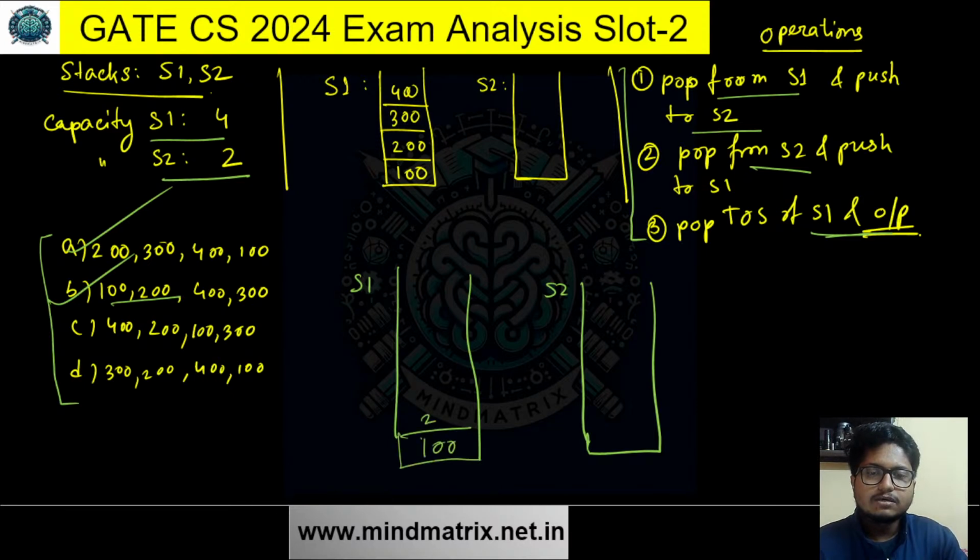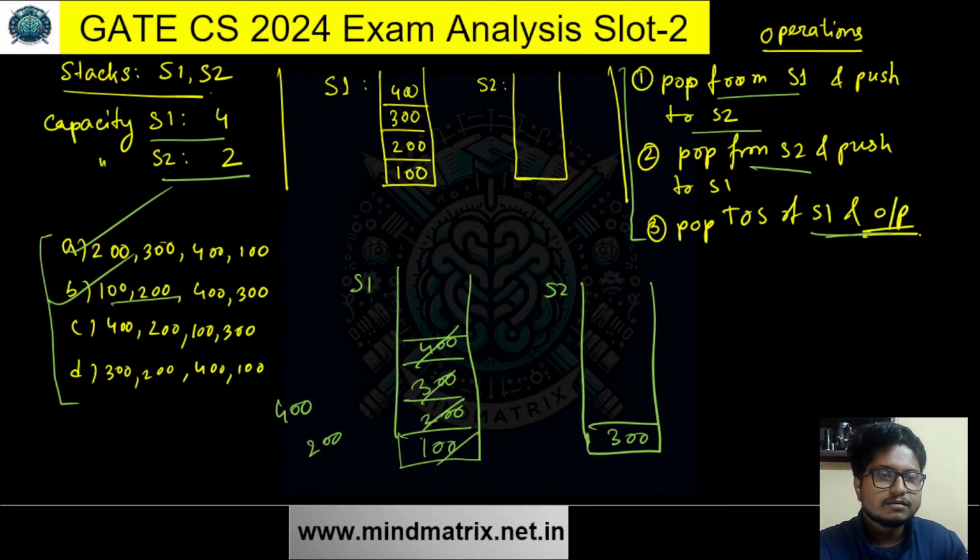So 100, 200, 300, and 400. Okay, so we want first 400. Very well. Then we want 200. So pop this and present here. Push it here. 200 is output. Then we want 100. 100 is given. Then pop 300 and write it here. Then 300 is also generated as output. So this one is also correct.